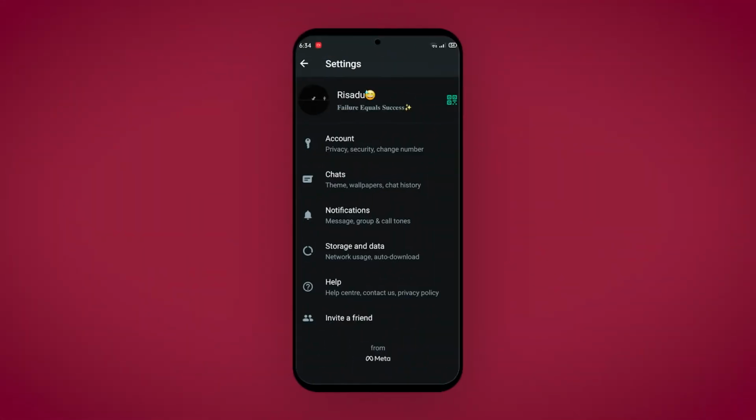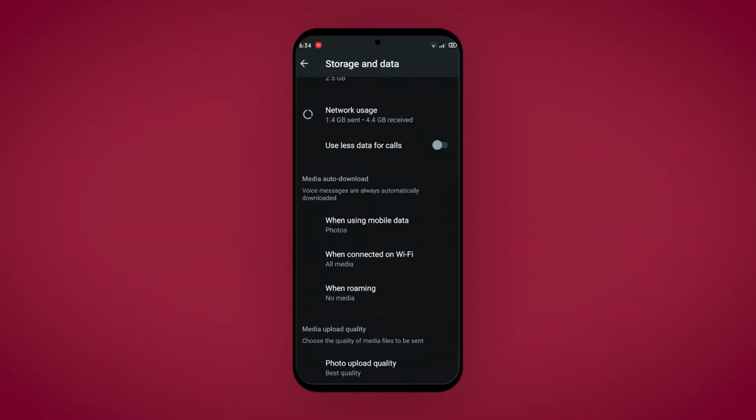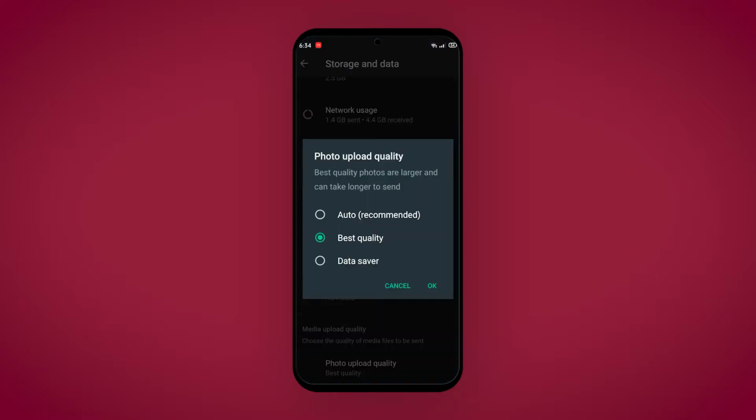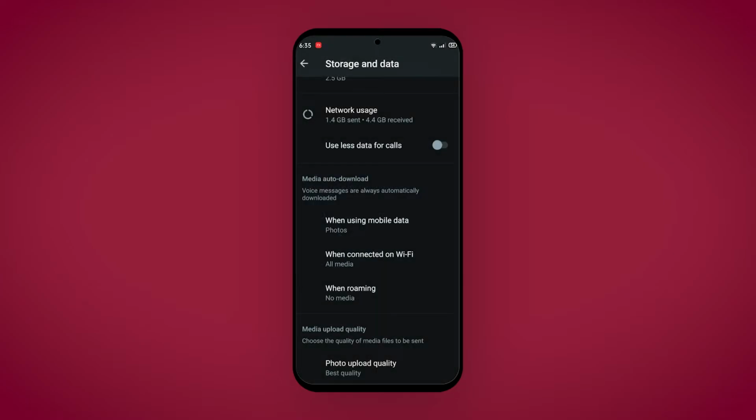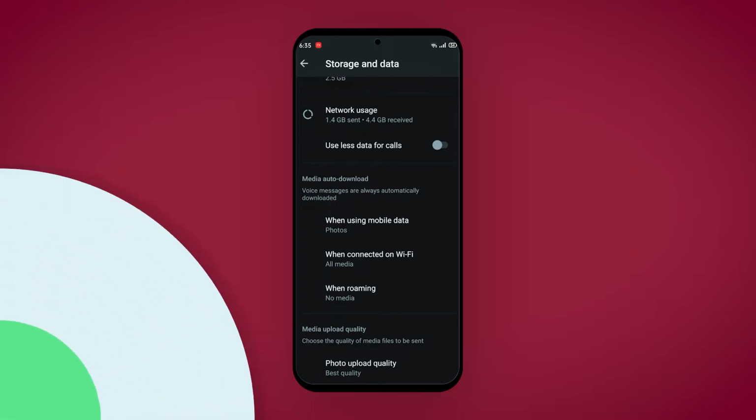Go to your settings and go to storage and data. And from there, scroll to the very bottom and click on photo upload quality, and then select best quality and just tap on OK. And from now on, all the pictures that you are going to send will be in the best quality, and the quality won't be reduced.